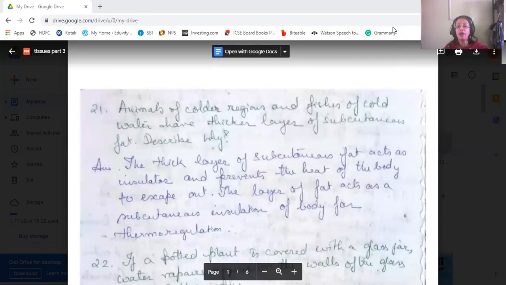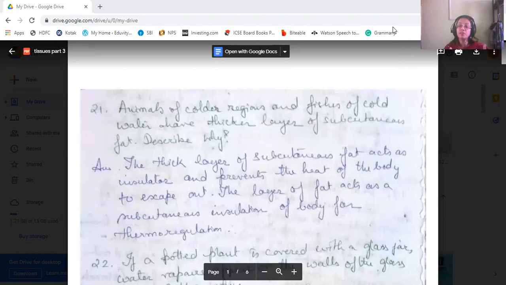It is due to the fact that the thick layer of subcutaneous fat acts as an insulator. This subcutaneous fat, which lies underneath the epidermal layer, helps them to prevent the heat loss from the body, so that it can keep their body warm.